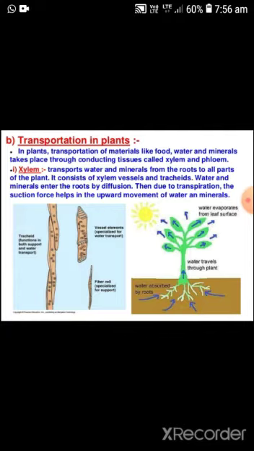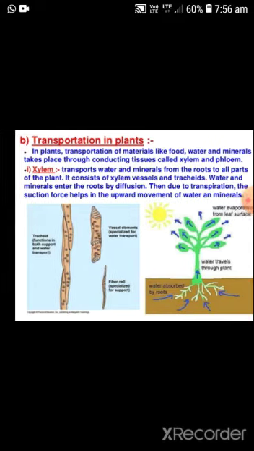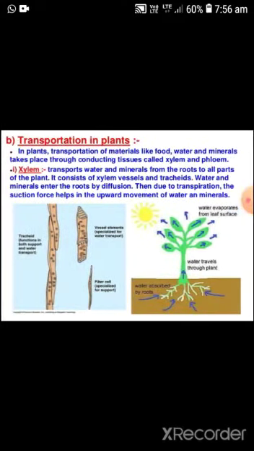The suction force is created due to transpiration, because during transpiration water is lost in the form of water vapor, so that the pressure in the leaves becomes lower than the pressure of the water in the stem, and due to this a force is created to move the water in the channel from higher concentration to lower concentration.